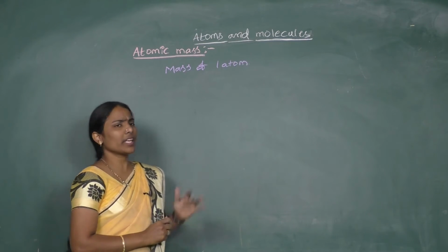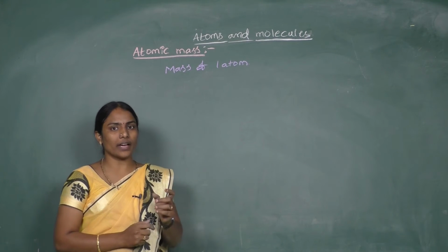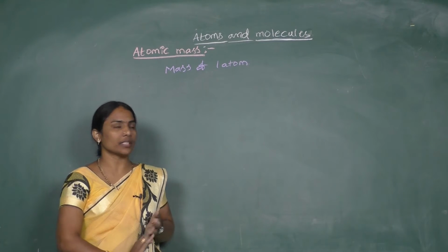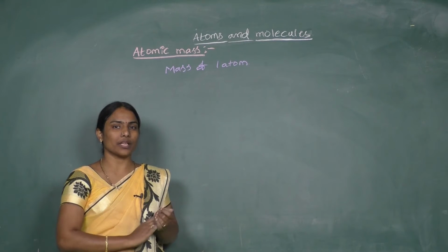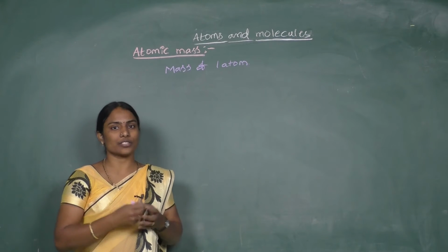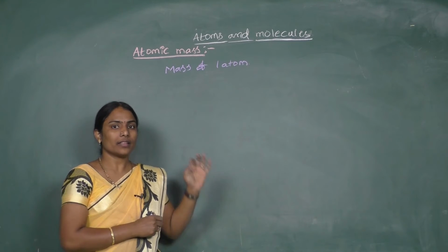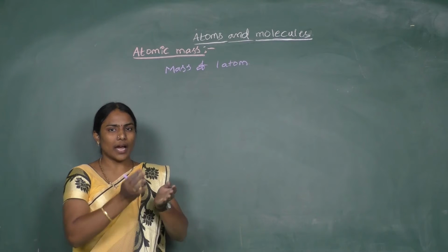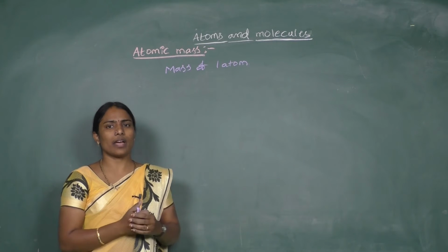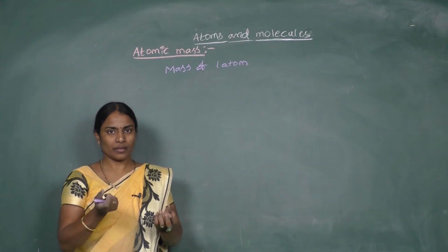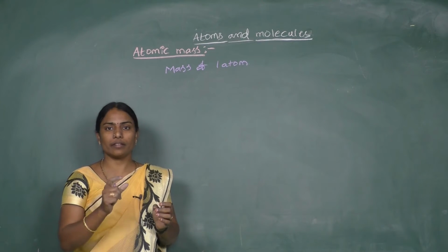But we know very well that atoms are so small, and to measure the mass of one atom we need some standard reference unit. Because generally we go to the market and purchase something, and we measure their masses in terms of kgs, because the vegetables and rations, whatever we get, are of measurable masses. And if we have small things, then we measure them in grams.